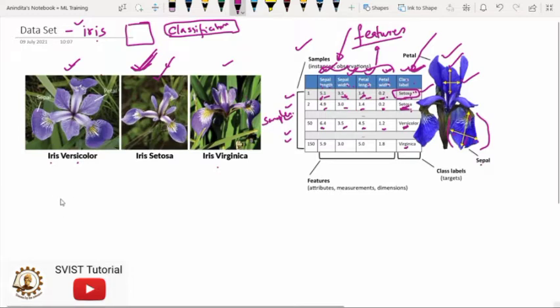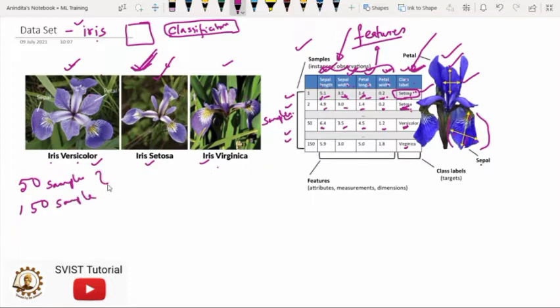Now we have to talk about the dimension of the data set. Whenever I was reading about the dimension of the data set, it was written that the Iris flower data set consists of 50 samples from each of the 3 species, and a total of 150 samples. What is the meaning of this information? 50 samples of each category means they have collected 50 different Setosa flowers and put them in the data set.